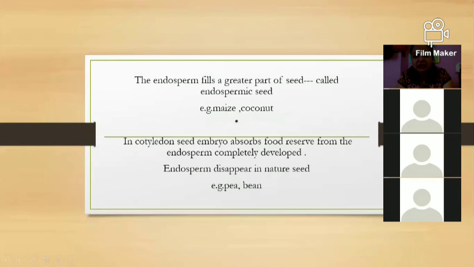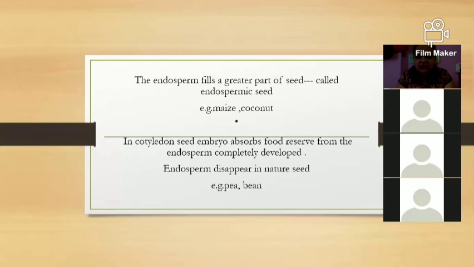Then a seed in which the endosperm fills a greater part is called an endospermic seed, as in maize and coconut. Please imagine the structure of the maize or the coconut, where the endosperm fills the greater part of the seed, and such a seed is called an endospermic seed. Examples are coconut and maize.